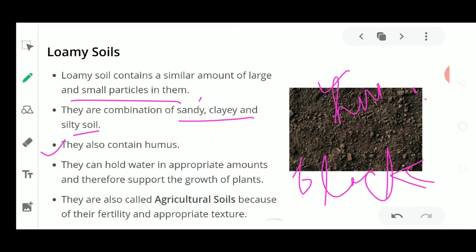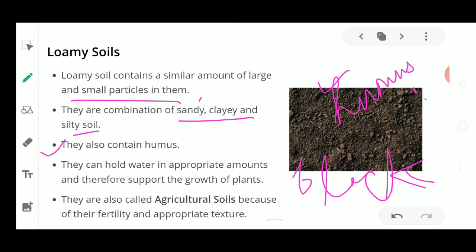Okay, now next, this humus is very important for the soil, as I talked about a few slides back, that it is very important for water holding. It is very important for the moisture content present in the soil, as well as for the nutrients to be added up in the soil. So these nutrients are added up just because of the humus which is present.